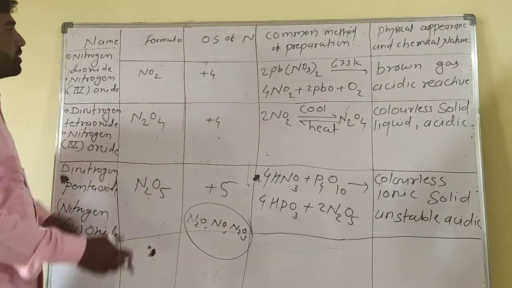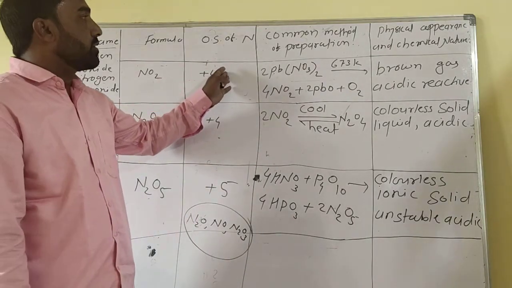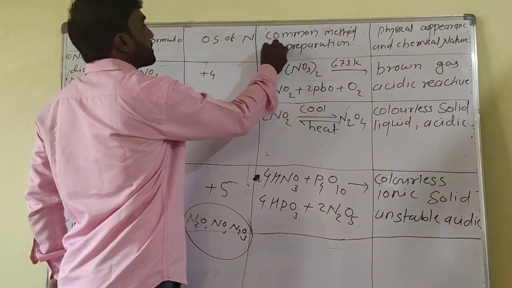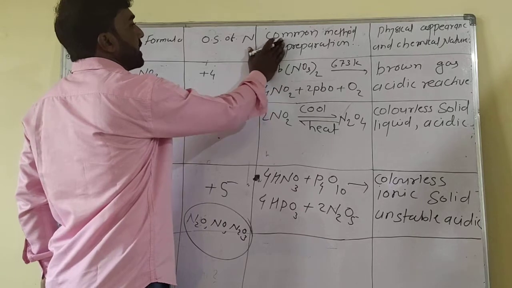For each, we discuss the name, formula, oxidation state of nitrogen, common method of preparation, and physical appearance and chemical nature.